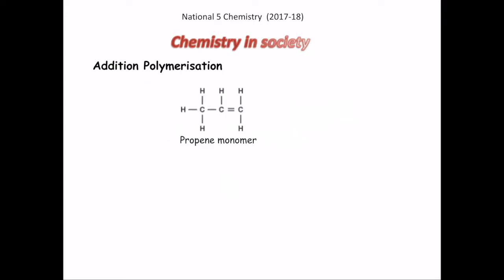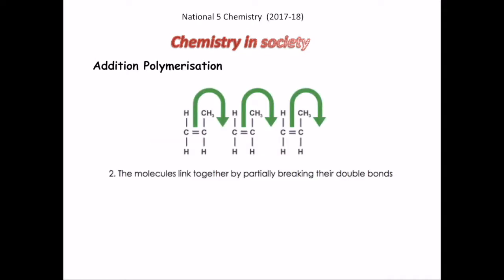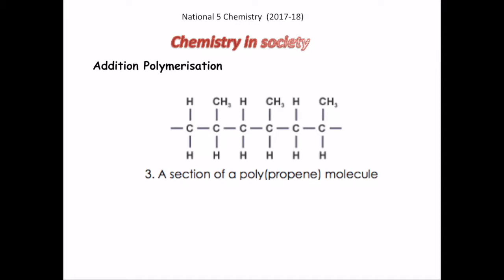Another example of this would be the propene monomer. Now in the propene monomer, we have 3 carbons in the long chain. So we need to rearrange the propene molecule. And now you can see that it has been rearranged, and so now in the long chain, we have carbon-carbon double bonds. The molecules link together by partially breaking their double bonds, and you can now see a section of a polypropene molecule. Again, in this polypropene molecule, the long chain will have 6 carbon atoms because there were 3 propene monomers combined together.